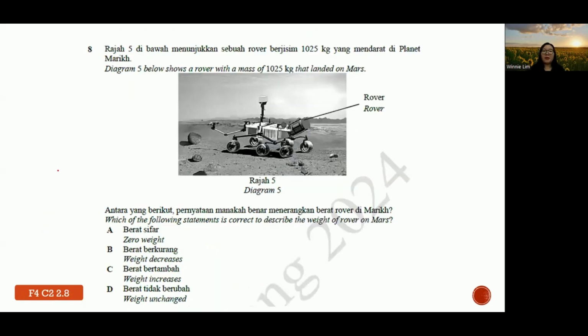Number 8. Diagram 5 shows a rover with a mass of 1025 kg that landed on Mars. Which of the following statements is correct to describe the weight of the rover on Mars? So for information, they want the idea of weight. Weight is basically affected by what? Gravitational field strength. So on Mars, their value of g is smaller, okay?